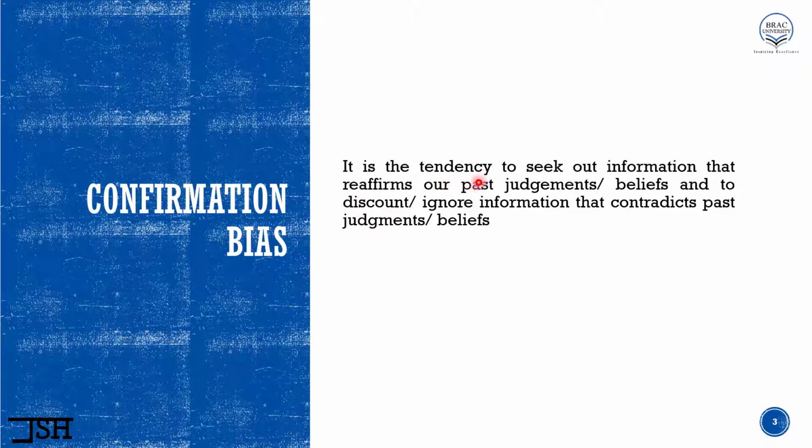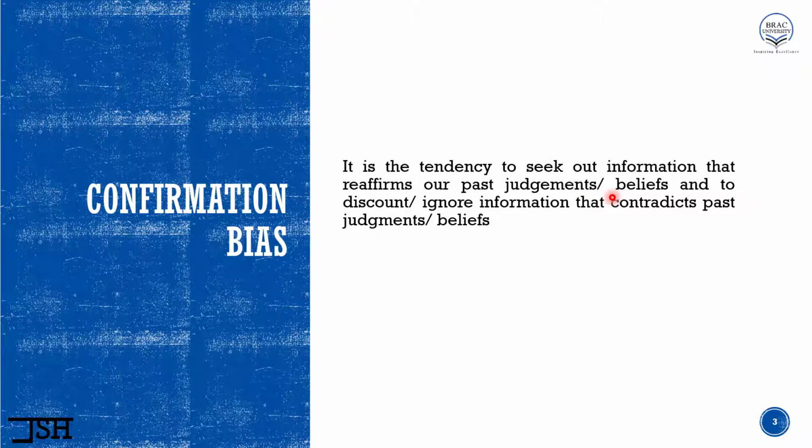It is the tendency to seek out information that reaffirms our past judgment or beliefs and to discount or ignore information that contradicts past judgments or beliefs. Now, the two most important parts of this definition are these. Number one, seek out information that reaffirms our past judgment or beliefs.